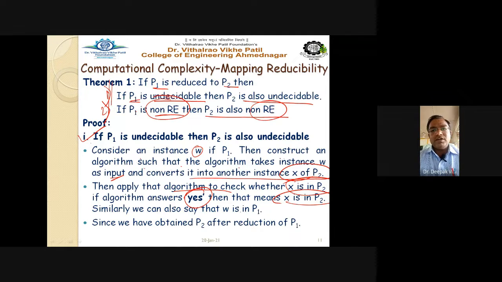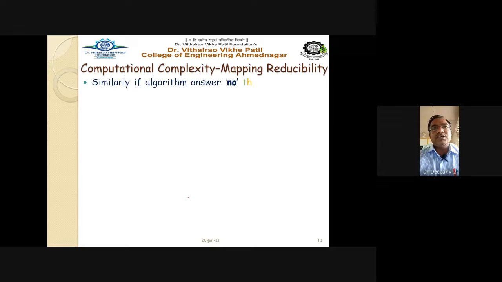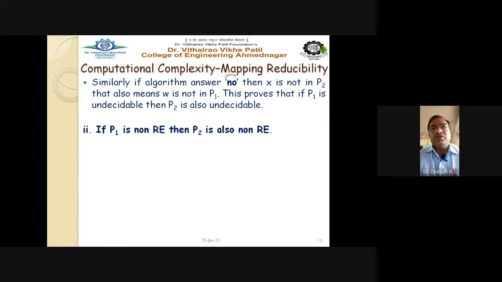Similarly, we can say that W is in P1, since we have obtained P2 after reduction of P1. Similarly, if the algorithm says no, that means X is not in P2, that is, X is not a part of P2 or does not belong to problem P2. That also means W is not in P1. So that relates with the W, and we say that W is not a part of P1 or does not belong to the problem P1.